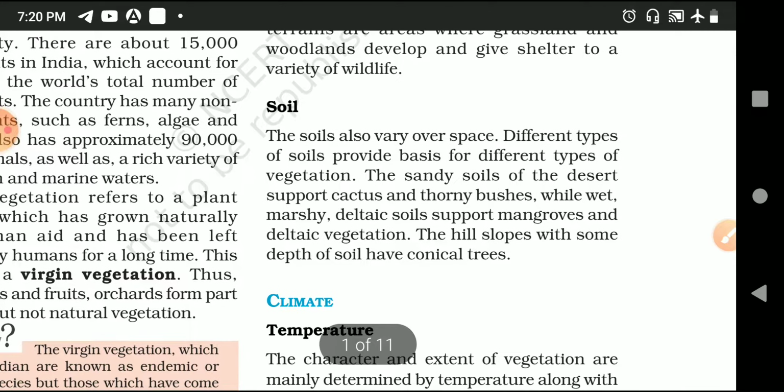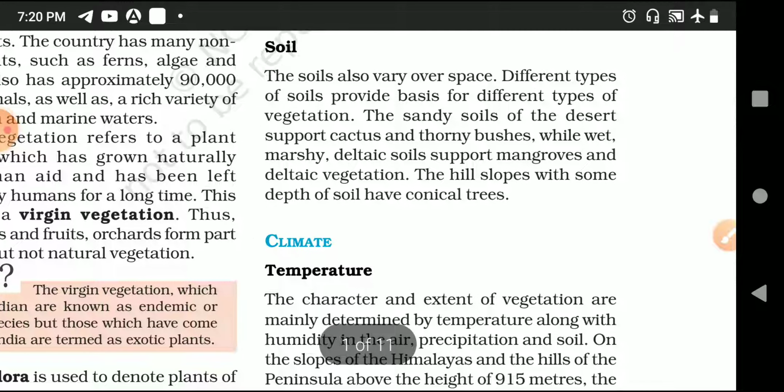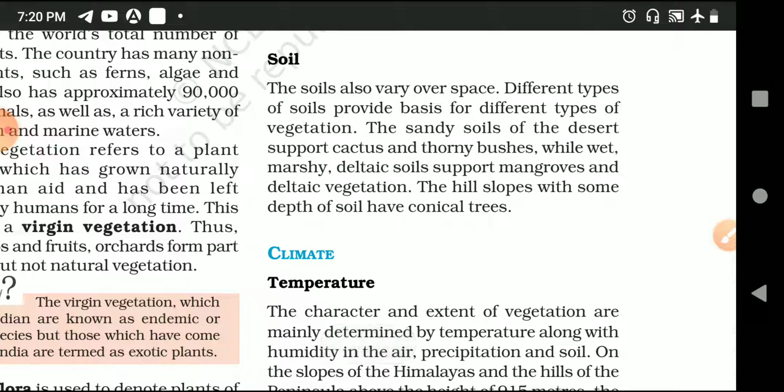Coming to the soil, soil also plays a very special role in this, in that a different type of soil provides the basis for a different type of vegetation. That is very sure. Different vegetation depends upon the different soil condition. For example, in the desert you have cactus. Why? Because the plant has to store its water, its moisture, so it has spines on its body. They convert their leaves into spines.